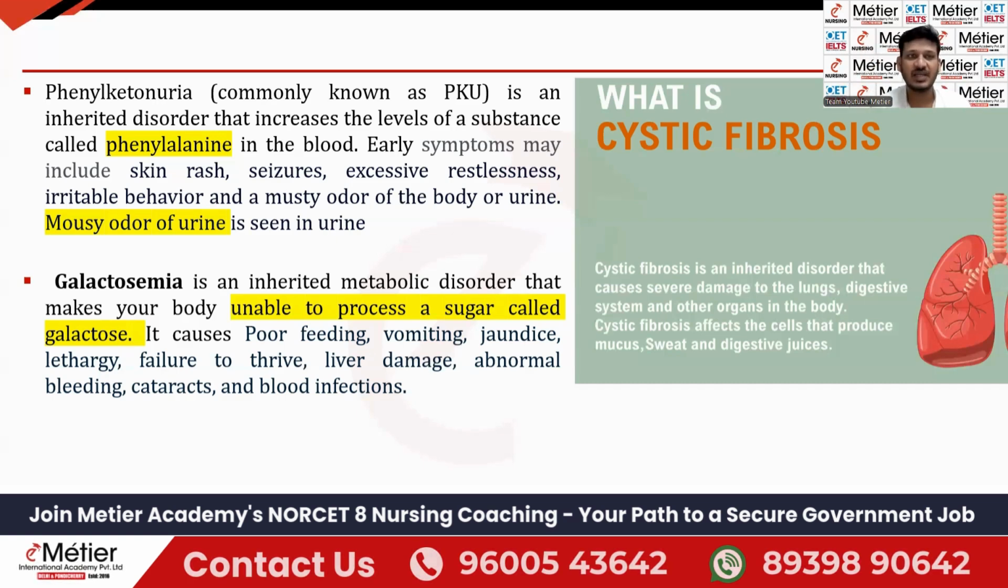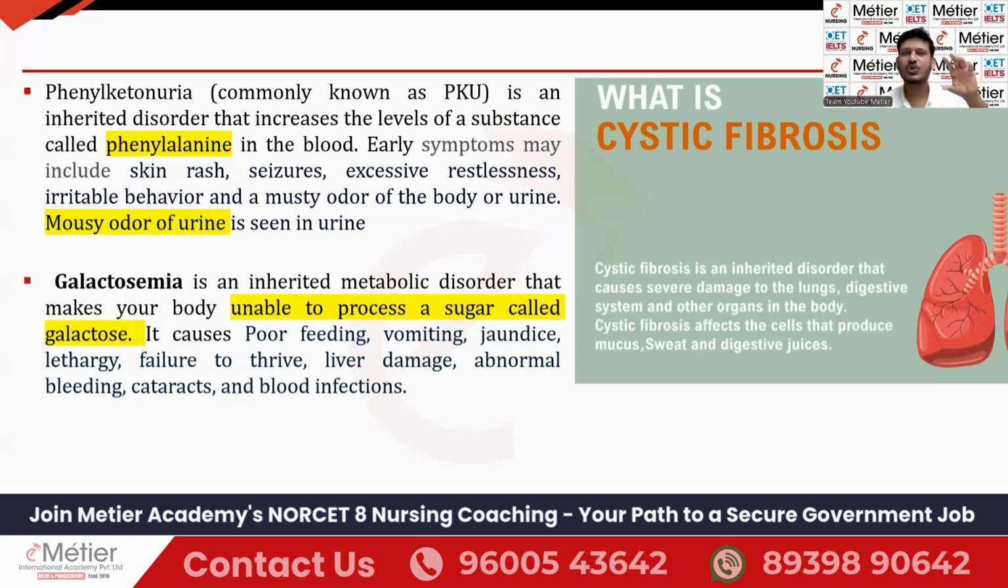So if the level of phenylalanine is increasing within the body, at that time the patient will be getting skin rashes. It is mentioned here. You can see here: skin rashes, seizures, restlessness, irritable behavior, musty odor of the body or urine. So these are all the classical manifestations of what? Phenylketonuria. This musty odor, they can even say it as mousy odor of the urine. So this question was also already asked in the exams.